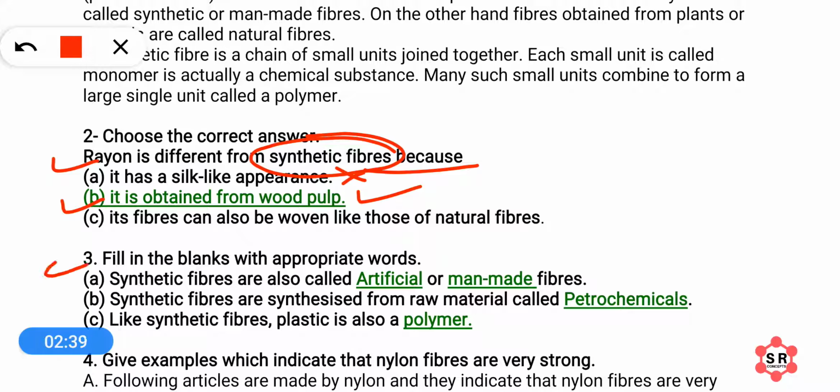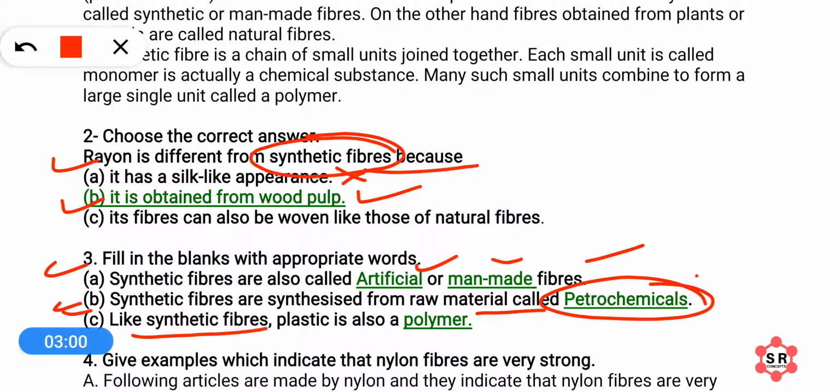Okay, next, the third question, fill in the blanks with appropriate words. I have already filled them here. Synthetic fibers are also called artificial fibers or man-made fibers. In the same way, synthetic fibers are synthesized from raw material called petrochemicals, as we have discussed. In the same way, like synthetic fibers, plastics are also polymers. So synthetic fibers and plastics both are polymers.